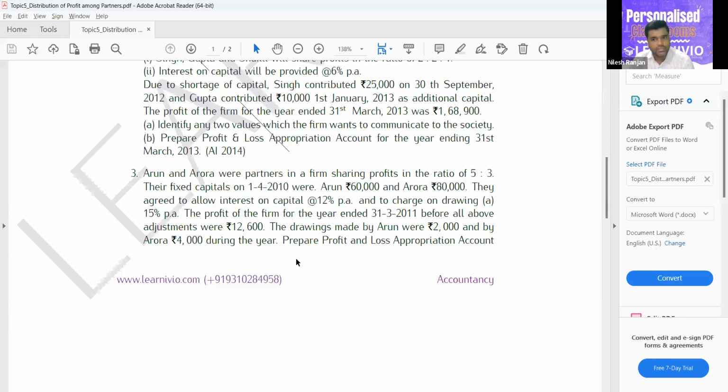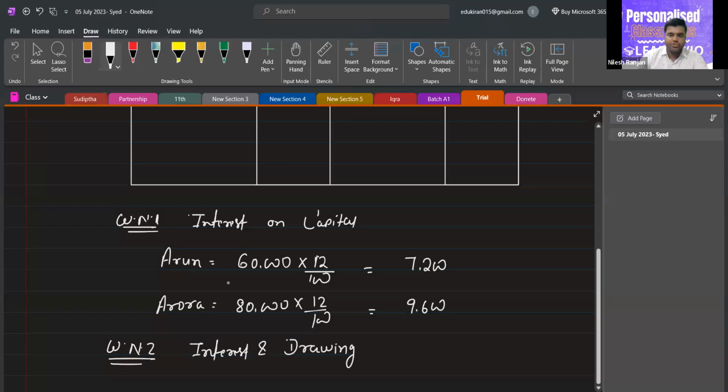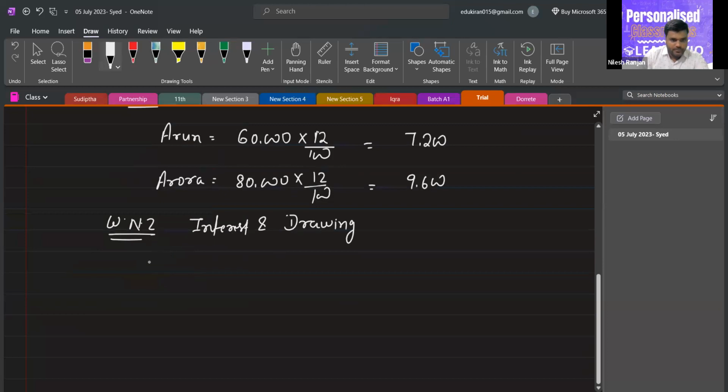We can take the opening date, that they withdraw the amount in the beginning of the year, or we can take the middle of the year, the exact middle point. So what should it be, the beginning or the middle? The middle, because it is already written during the year. So it does not mean that it is from the beginning. So we have to calculate interest on drawing for Arun and Aurora for 6 months.